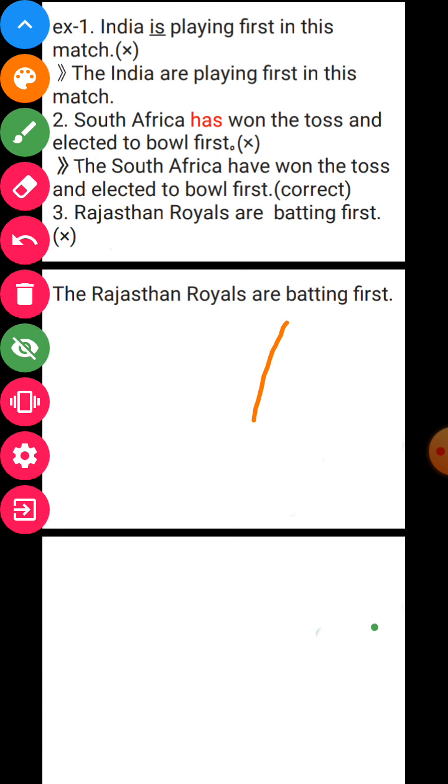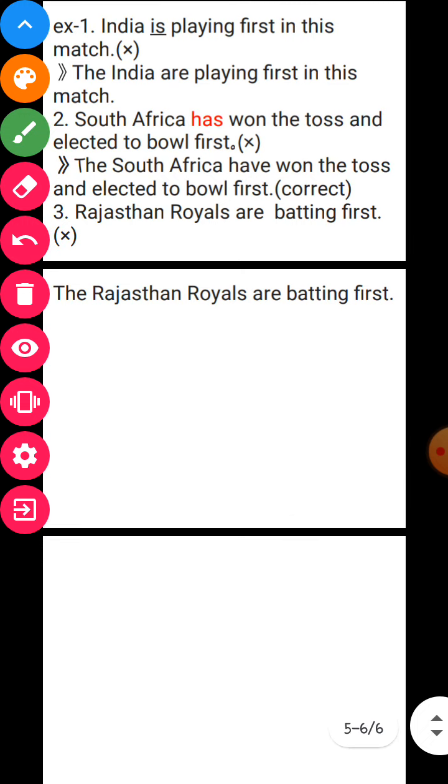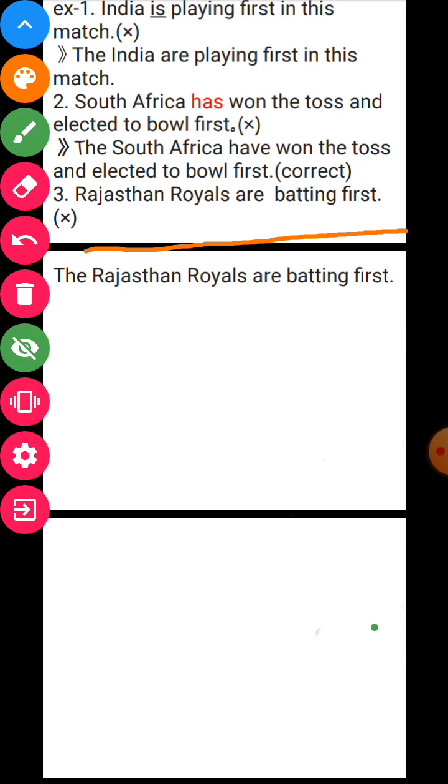Now the third example is: Rajasthan Royals are batting first. Rajasthan Royals is a team in IPL cricket, so it is a word that denotes a team. In this case it becomes plural, so a plural verb is used here. Plural verb are is used, but the definite article is not used. In this condition a definite article is needed, but we have not used it. So the correct sentence will be: The Rajasthan Royals are batting first.